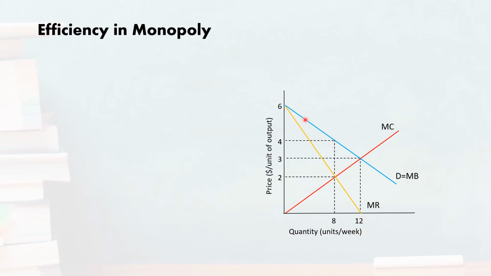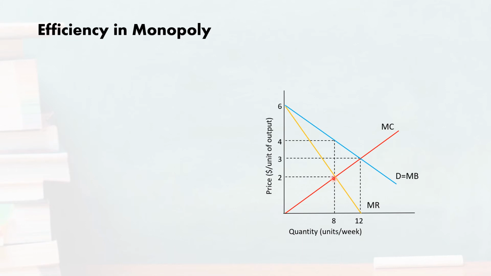In a perfectly competitive market, for a firm, the demand curve is also giving you information about the marginal revenue. In the case of a monopolist, the marginal revenue curve always lies below the demand curve.